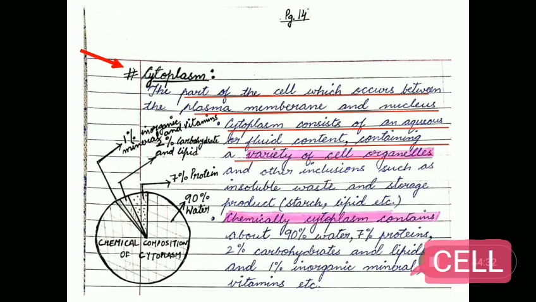Cytoplasm. The part of the cell which occurs between the plasma membrane and nucleus is called the cytoplasm. Cytoplasm consists of an aqueous or fluid content containing a variety of cell organelles and other inclusions such as insoluble waste and storage products. Chemically, cytoplasm contains about 90% water, 7% proteins, 2% carbohydrates and lipids, and 1% inorganic material.